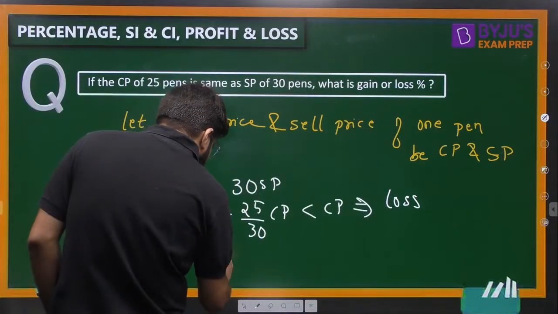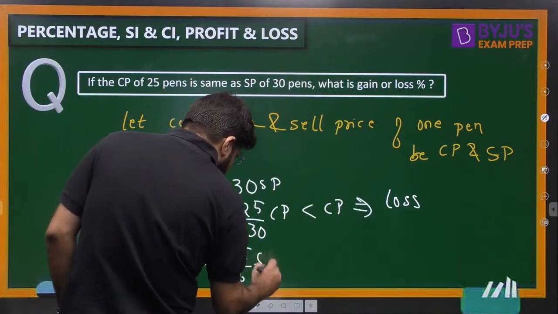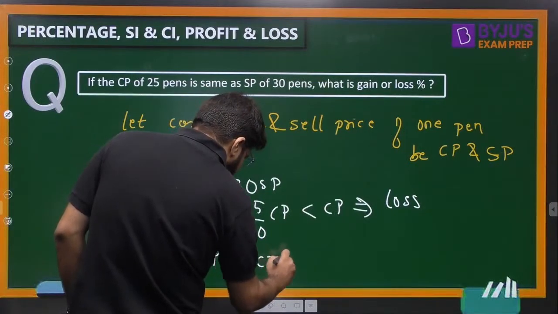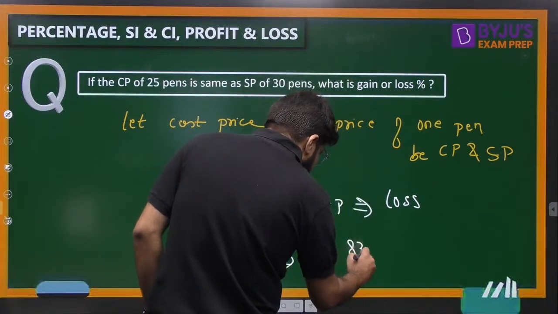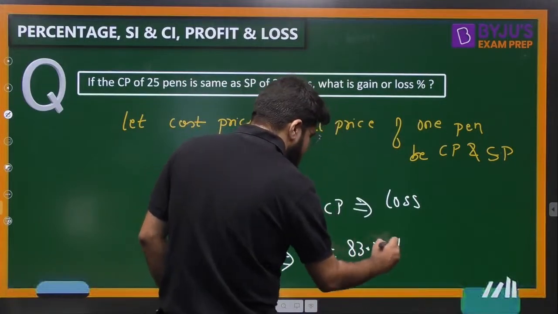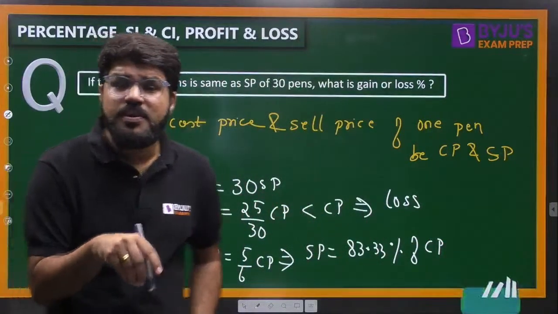And how much is the selling price? It is 25 by 30, that is 5 by 6 of CP. That means the selling price is 83.33%. If the selling price is 83.33%, what is the loss?